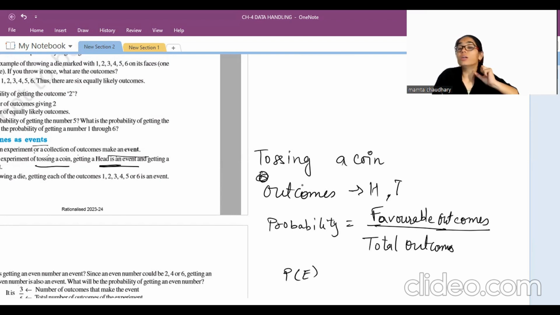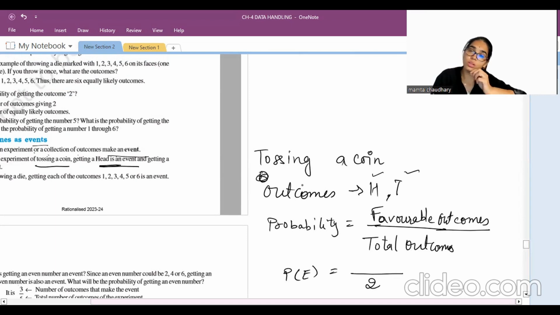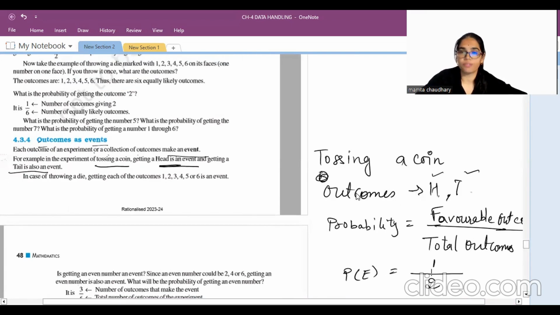Getting a head. Now total outcomes: how many outcomes are there? 1, 2. So there are 2 outcomes. Now I want to know about getting head. How many times is head coming? 1 time. So there is only 1 favorable outcome. So the probability is half.